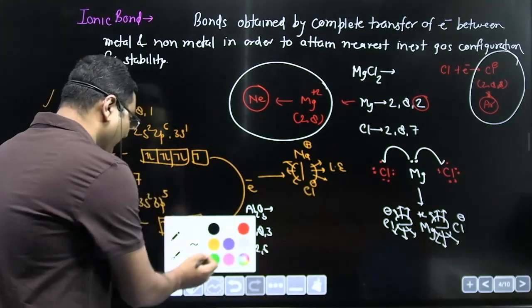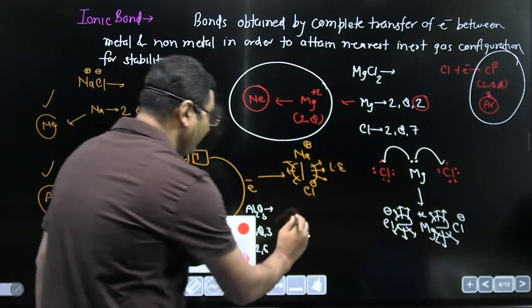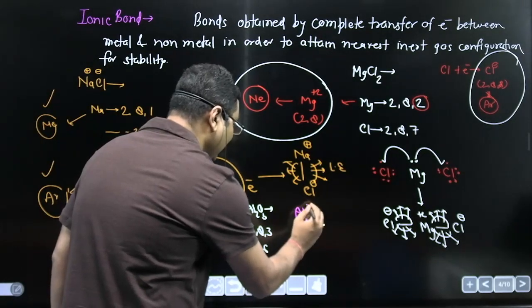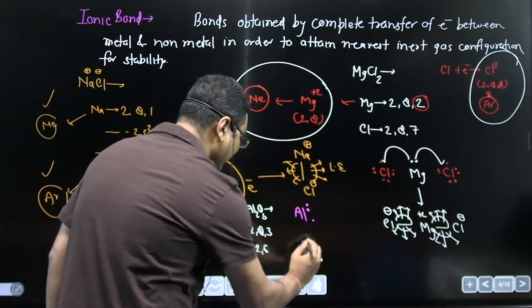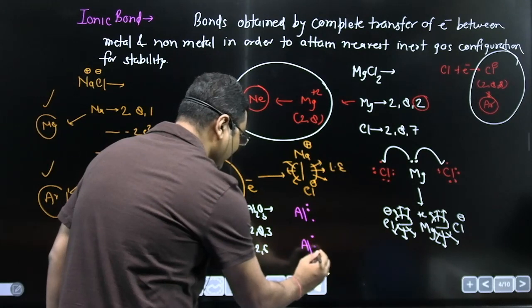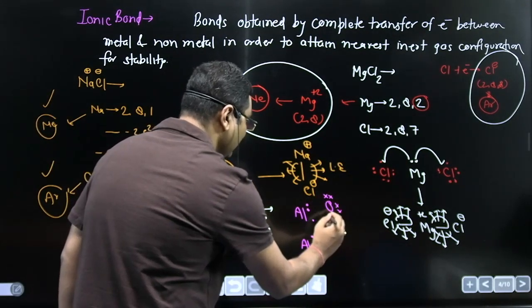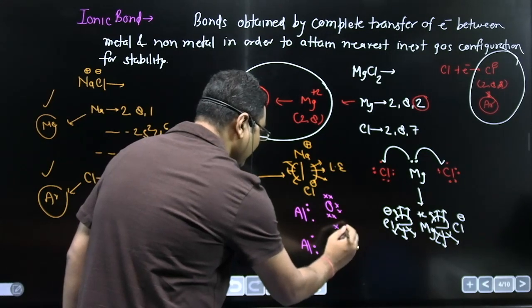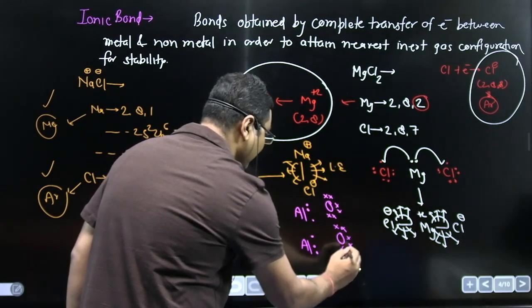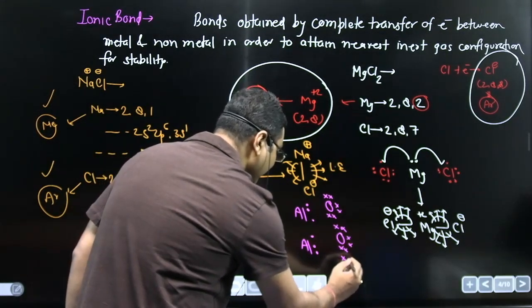So now what happened? This aluminium has 3 electrons in its valence shell. Oxygen has 6 electrons in its valence shell. This oxygen has 6 electrons in its valence shell again, and one another oxygen like this.